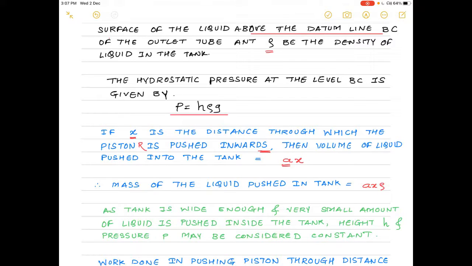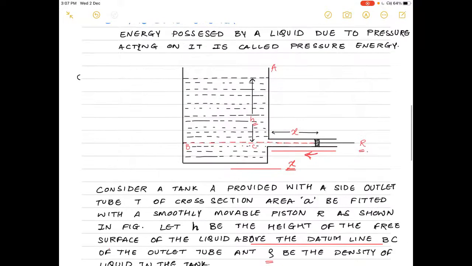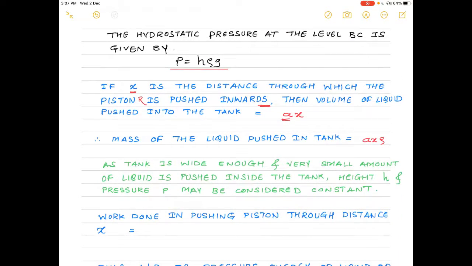Now, as the tank is wide enough and a very small amount of liquid is pushed inside, we have pushed this piston by distance x, which is very small. The tank is very huge as compared to the side outlet, so a very small amount of liquid is entering into that tank. So we consider the height and the pressure to be constant. There is no change in height and no change in pressure.